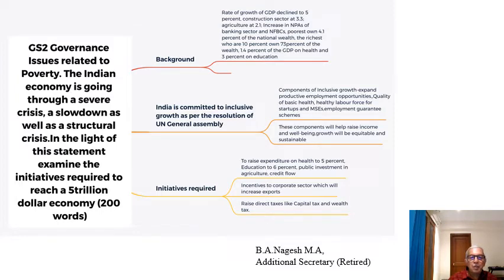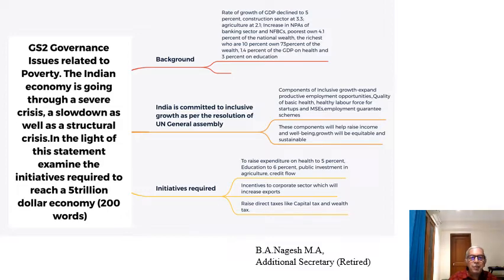So the main part of the answer, first I talked of inclusive growth, how we are committed to the policy of inclusive growth as we are bound by the resolution of the UN General Assembly. We saw the components of inclusive growth. Now, what are the benefits of these components? These components of inclusive growth will help raise income and well-being. It will raise demand. Then, adopting inclusive growth will mean growth becomes equitable and sustainable. So this is one part of the answer.